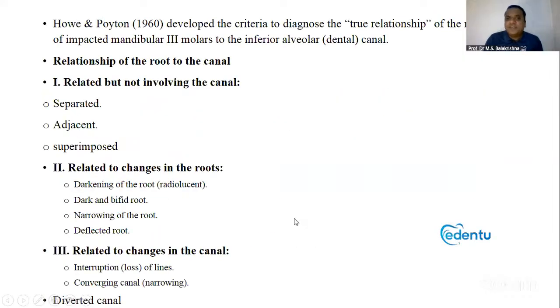So this is the classification. Related but not involving the canal. And then you have got related to the changes. And then you have got related to changes in the canal. So please learn with the help of a diagram. It is purely in the textbook, it is there, in Dental Pulse, it is there everywhere. This area you should not miss. You have to learn this in and out.